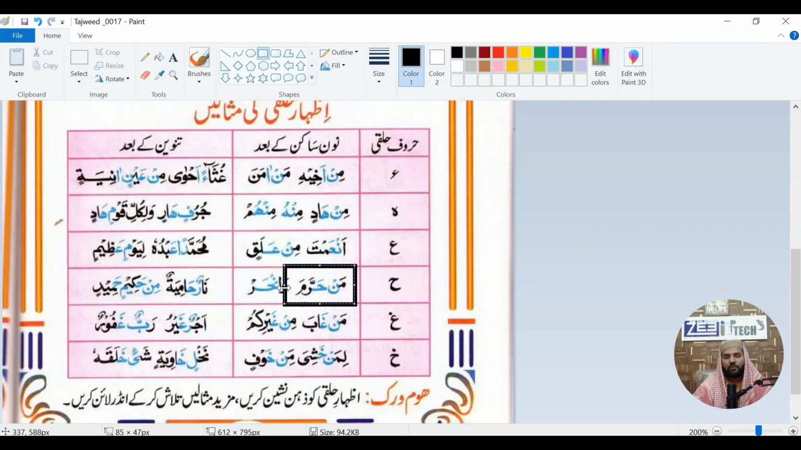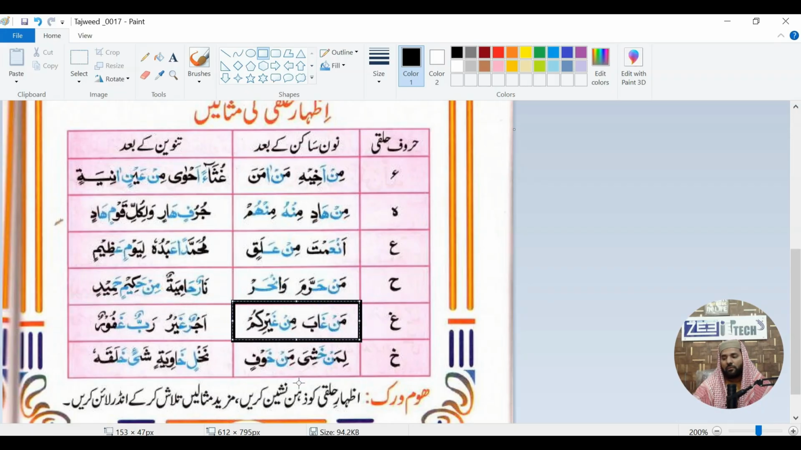And there are the examples of Ha. Man harrama. And those are the examples of Tanween. Narun hamiyatun, min hakimin hamid, min hakimin hamid.